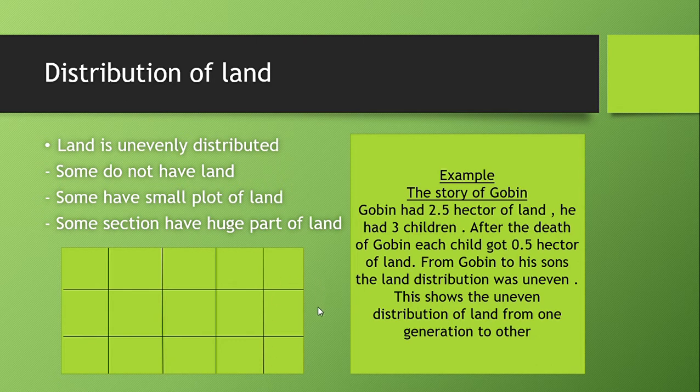So the land will be unevenly distributed from one generation to another generation. Gobind's generation was one generation, then the next generation will get its half, or however it has been divided, and the other generation will get less than what it got. So I hope you all understood the point. So land is unevenly distributed.